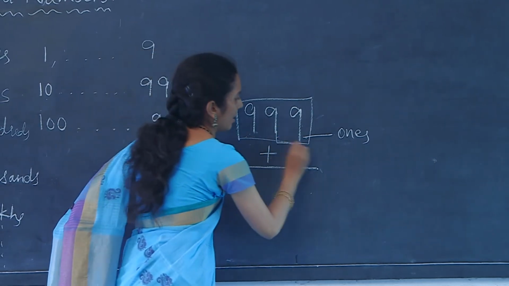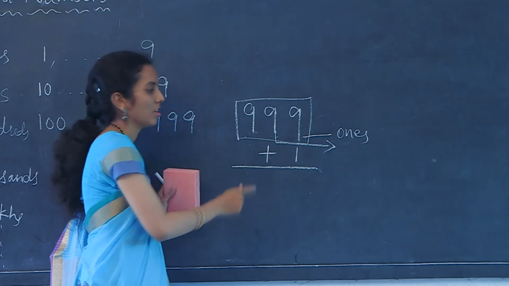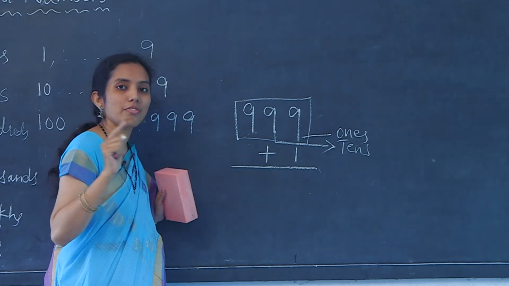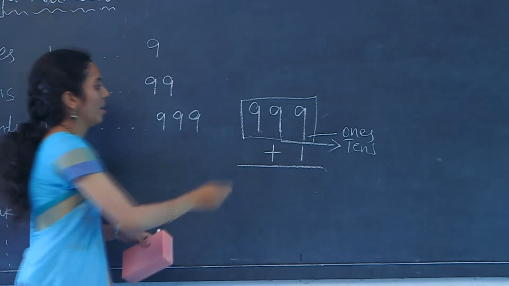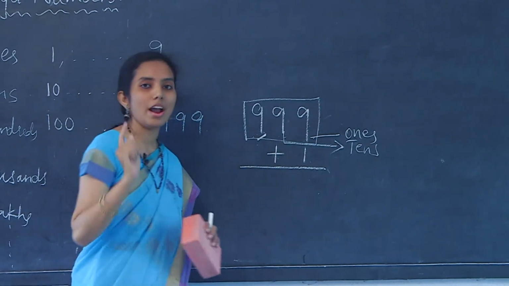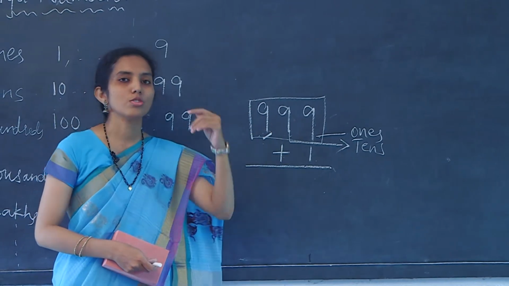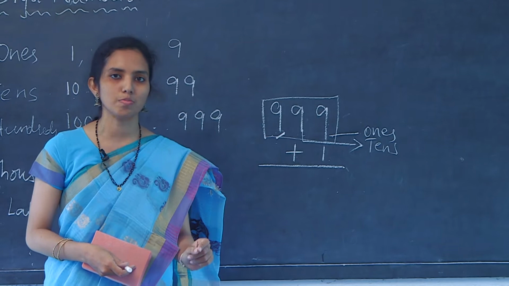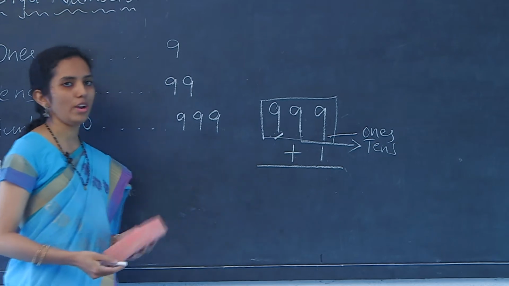When coming to this 9, its position is in the second place. So, the place value is tens, whereas the face value remains the same, that is 9 itself. In a similar manner, coming to this 9, it is in the third position. So, the place value is hundreds, whereas the face value remains the same, that is 9 itself. So, children, please remember, the place value of a digit changes according to its position, whereas the face value remains the same. Now, coming back to our addition.